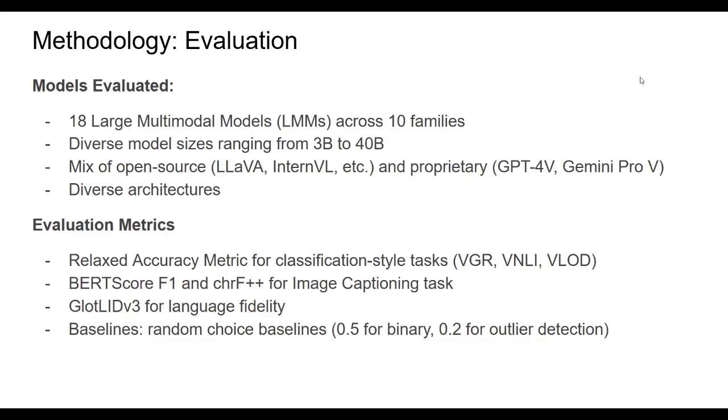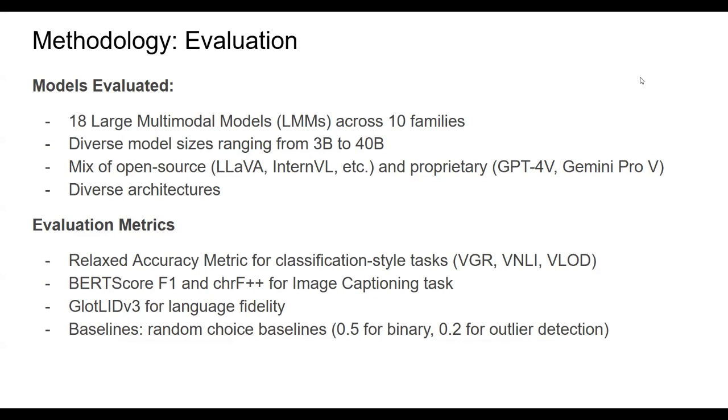They evaluated 18 LLMs across 10 families with diverse model sizes ranging from 3 million to 40 million. They considered both open source and proprietary LLMs with diverse architectures. For evaluation, they used several metrics. For classification tasks, they used accuracy. For image captioning, they used BERTScore and chrF++.